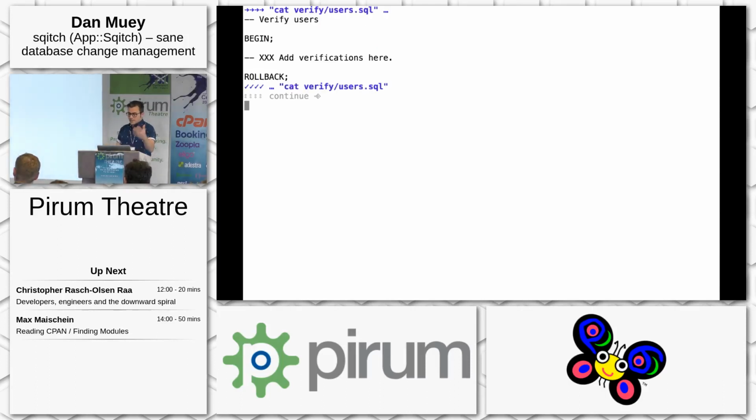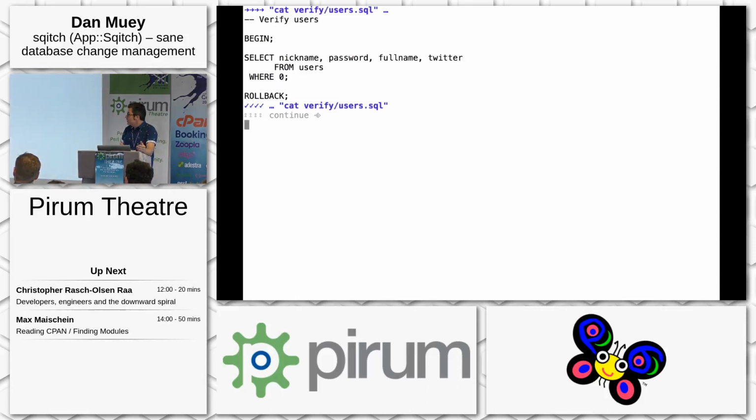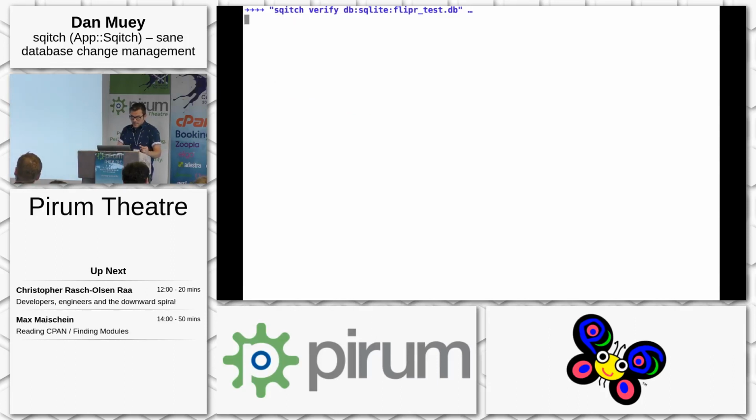So the verify file, same thing. A transaction, we can do something to verify. In this case of a table, it's good to just do a simple select to make sure, if there's a column missing, like the Twitter column for instance, it should fail. So now we verified, and it says, yes, okay, the users change looks good.